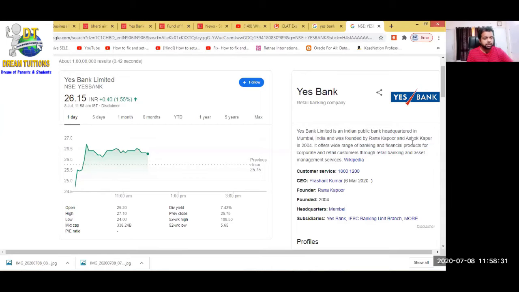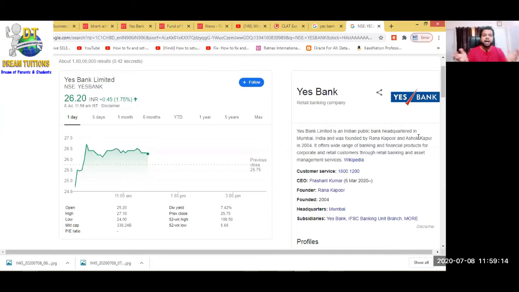So these two persons, Rana Kapoor and Ashok Kapoor, took all the initiative at the beginning of launching the bank. They were the first persons who took all the initiative, all the pain to start this bank. Those people who take initial initiative are called promoters. So Rana Kapoor and Ashok Kapoor are promoters. What is the meaning of promoter? Promoters are those people who take initiative, who take all the pain, who complete all the formalities to start a bank or start a company.